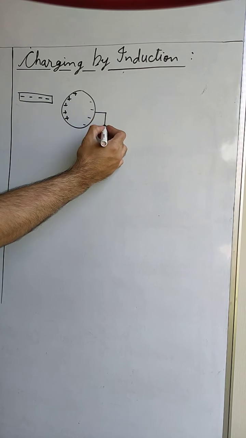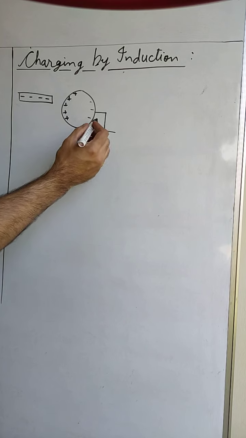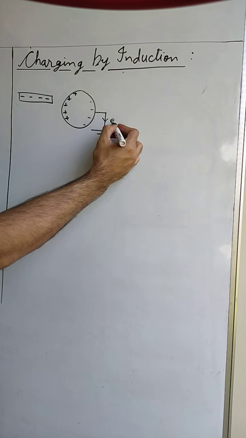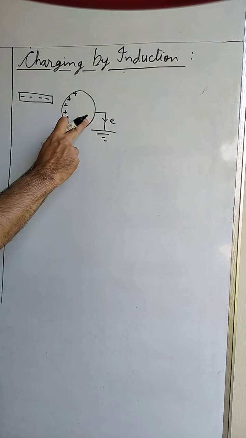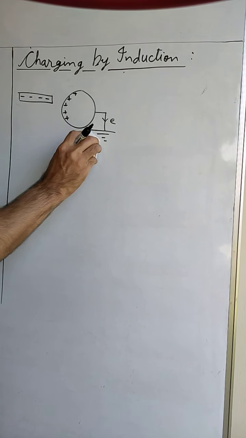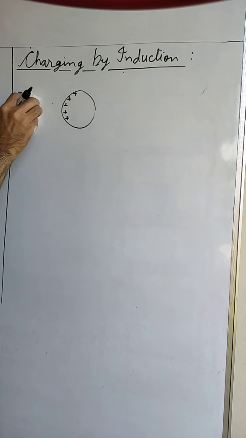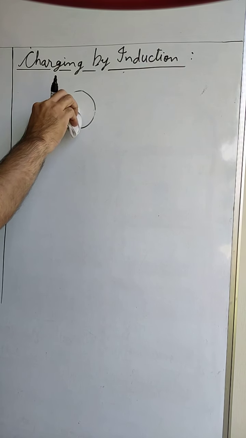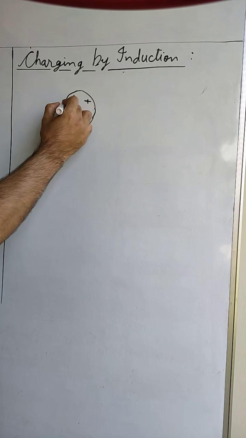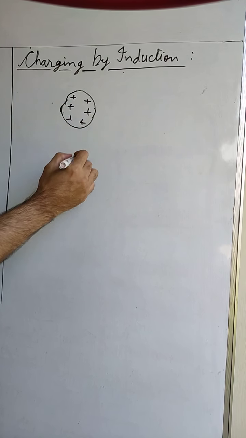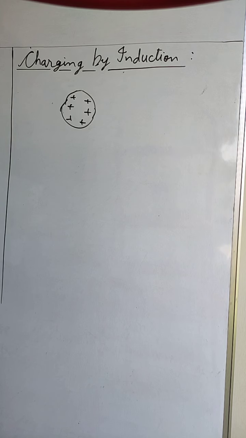Now if we connect this side to the earth, then all of these electrons will flow inside the earth, and the remaining charge will be positive charge. Now if we remove this earth and this rod, then the positive charge which is left on this sphere will distribute uniformly all over the sphere, and we will get a positively charged metallic sphere.